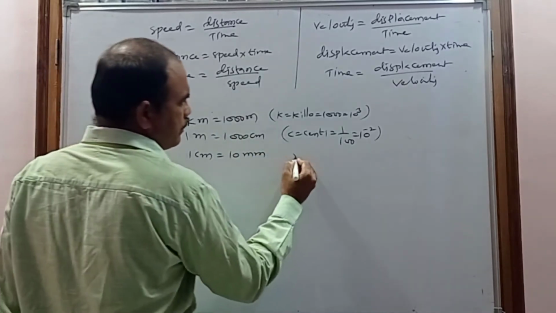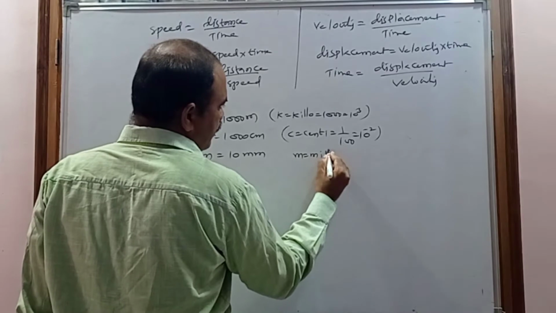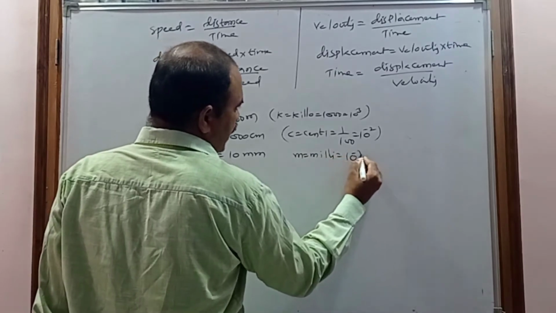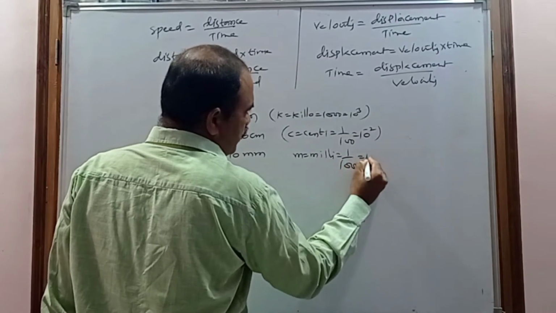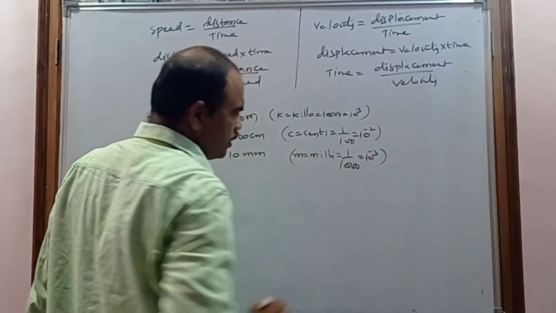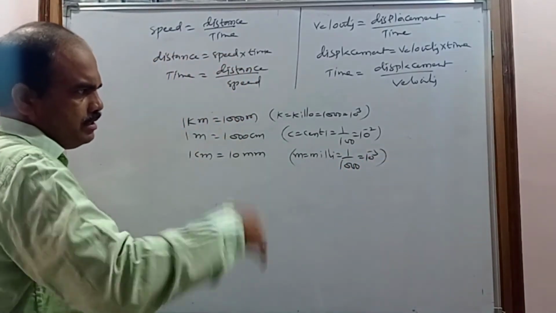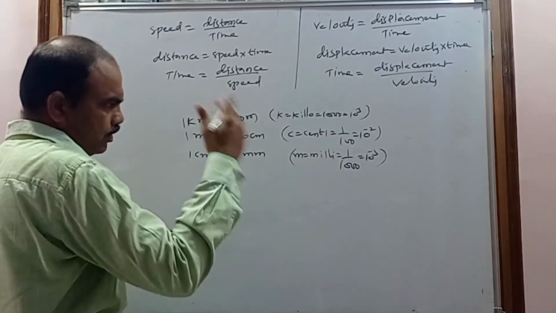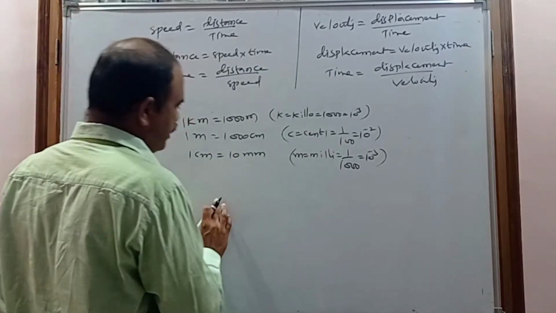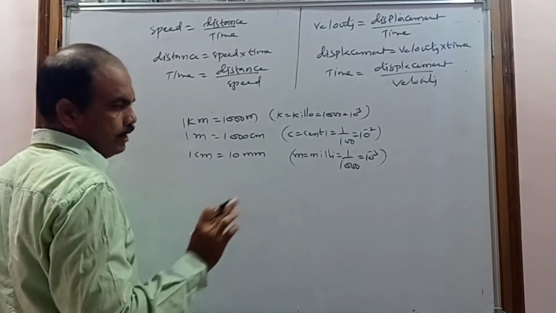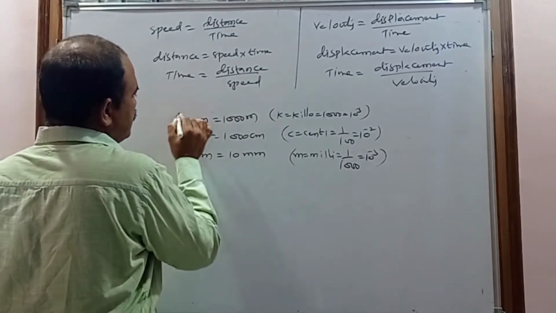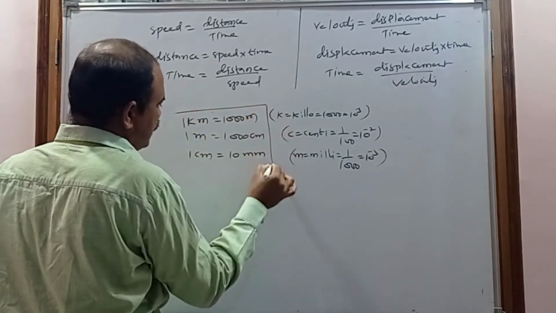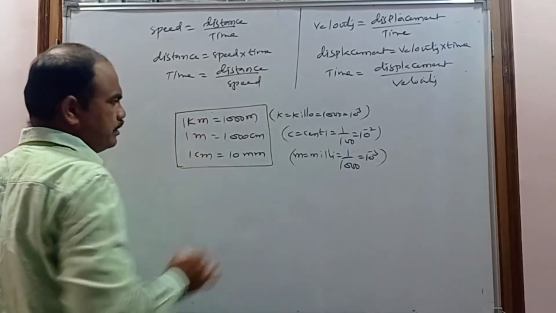Milli means 1 by 1000, which is 10 power minus 3. Remember, later we will discuss this thoroughly, but you have to remember it for the upcoming classes. This is about the distance or displacement units.